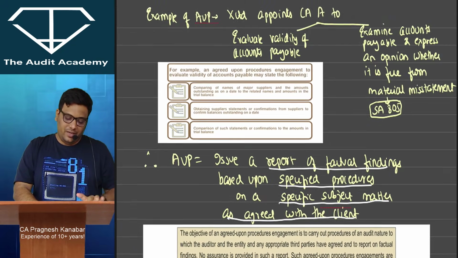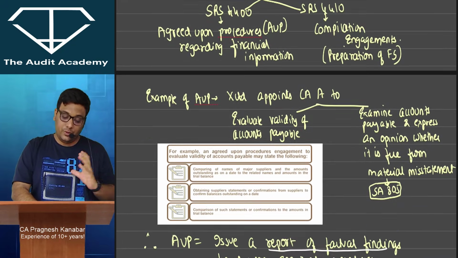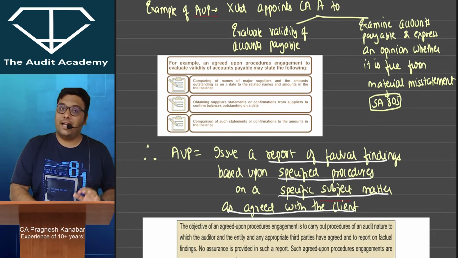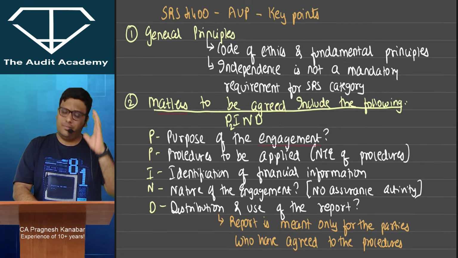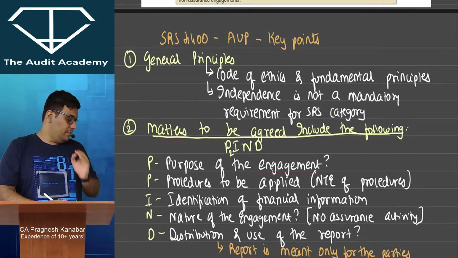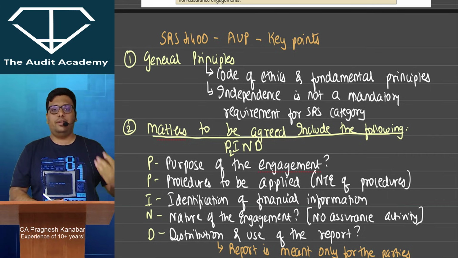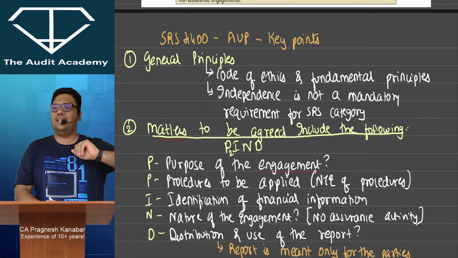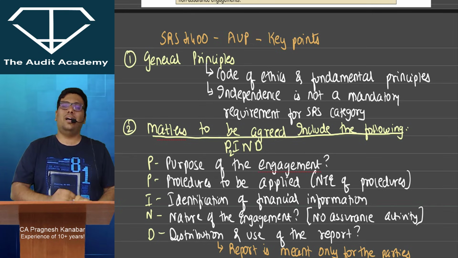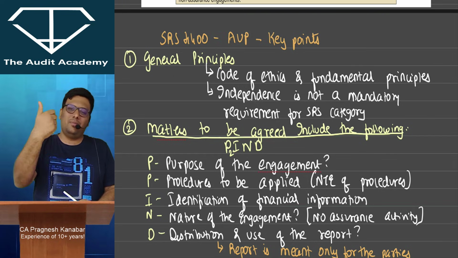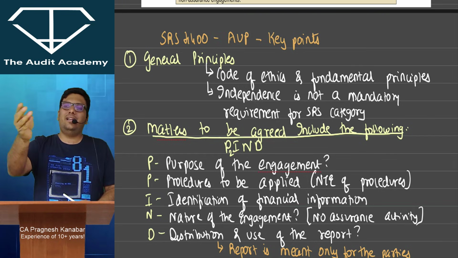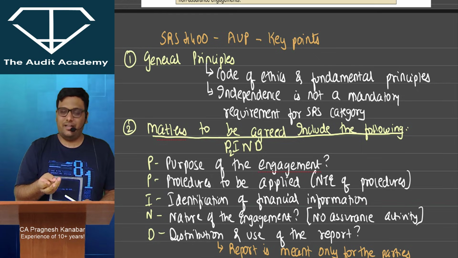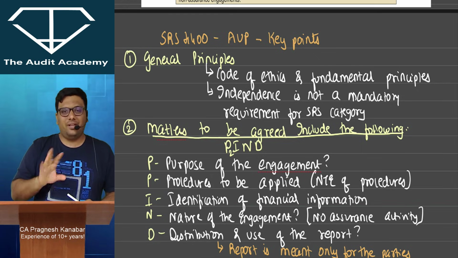So it is very important that you go through these two pages very slowly so that you can understand what exactly this category deals with. The content is very short. From the module, the key points for SRS 4400, agreed upon procedures: first, they talk about general principles, ethical requirements and quality control. SQC 1 quality control applies to all of these engagements. Ethical requirements have to be fulfilled: objectivity, integrity, confidentiality, professional competence, due care, professional behaviour, all of that applies.